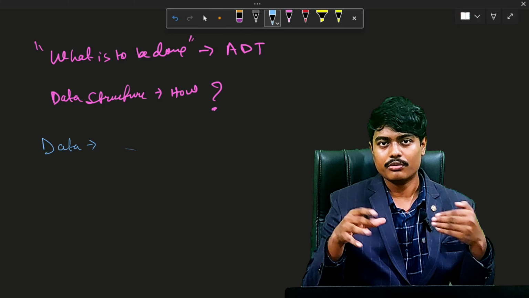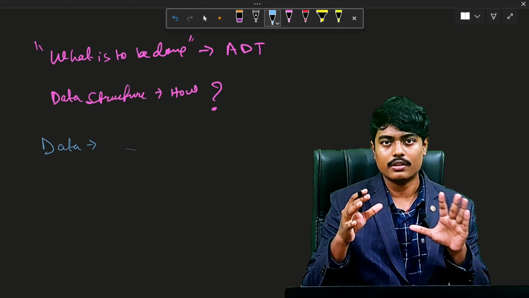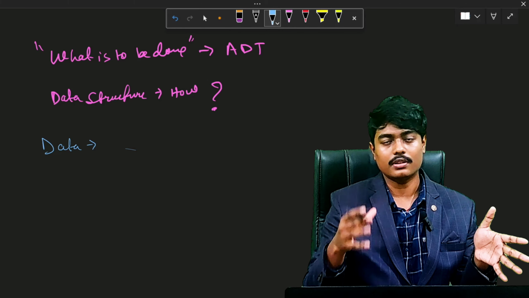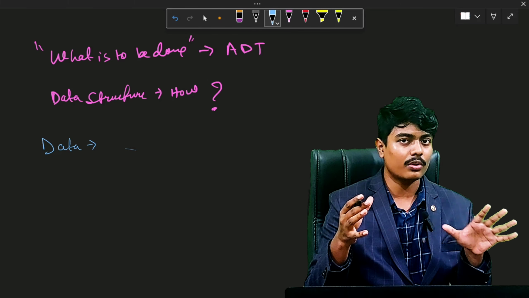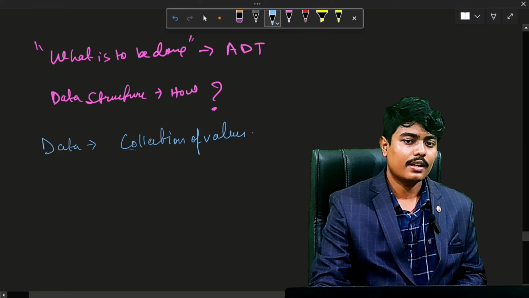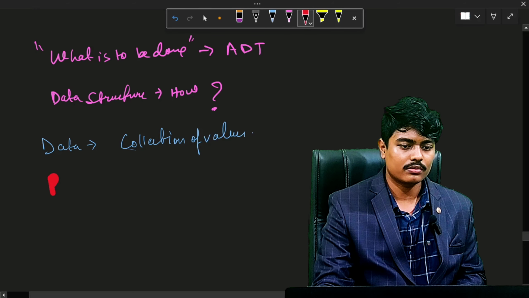Data which can be processed and which can be used for a certain thing, or can meet certain demands or criteria, is known as information. Information which can be used for certain needs is valuable information, or it can be stored into a file which can be further divided into certain parts of elementary processes. So this is data. Data is a collection of values.